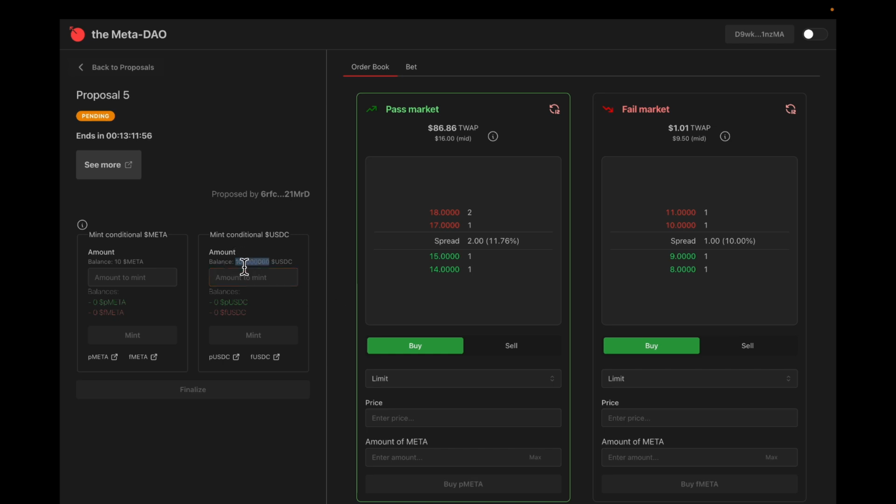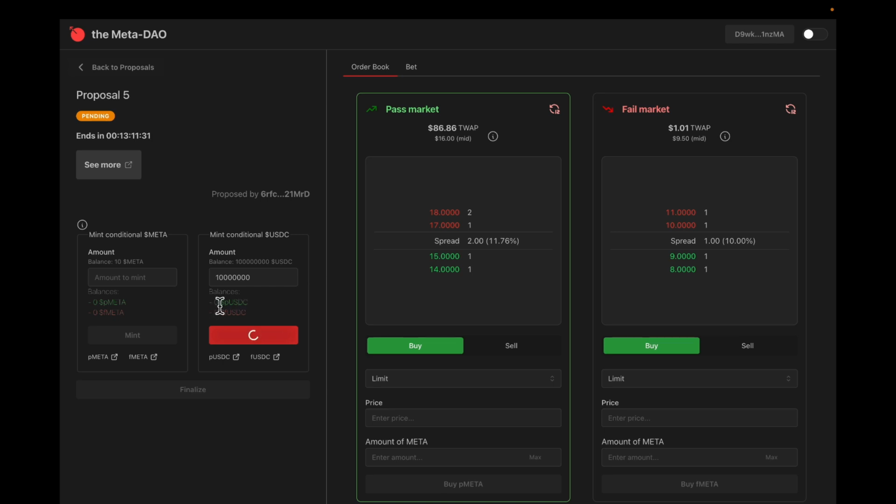Now, it seems like I've got a ridiculous amount of USDC here. I know it's only DevNet, but this is actually just a mistake with the decimals that I don't think applies on mainnet. So there's an extra 6 decimals here that shouldn't be. And I think mostly the UI knows to fix that, just not here. So 1 million, and then let's put in, say, $100. So 100, minting 100 million.